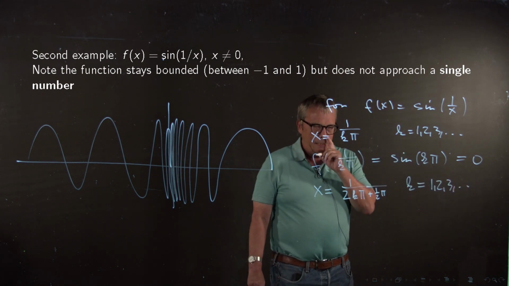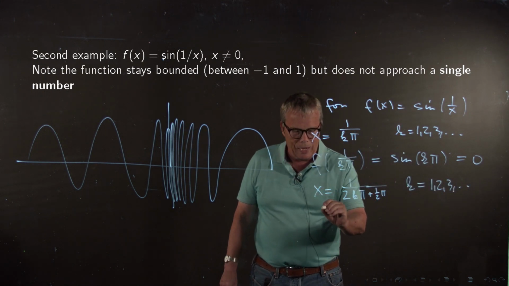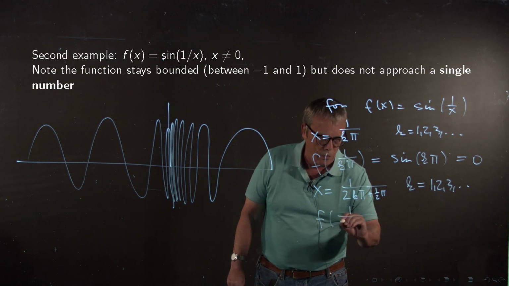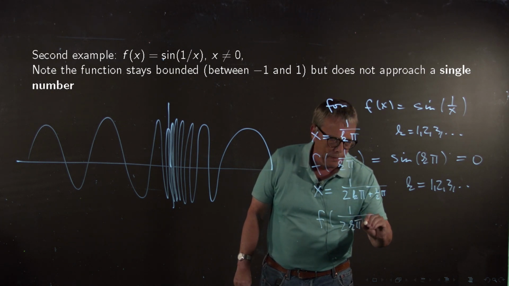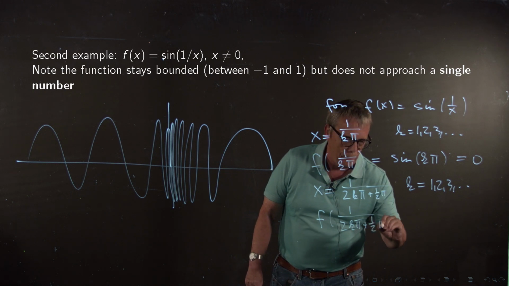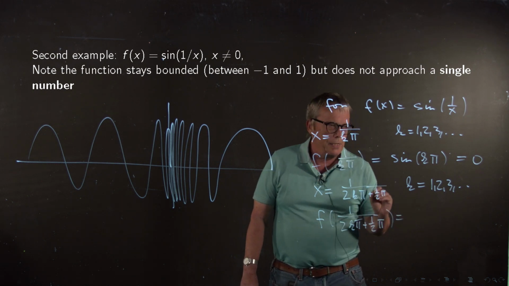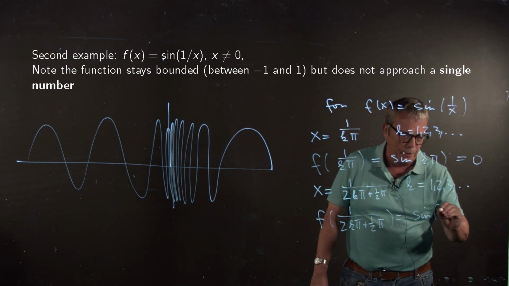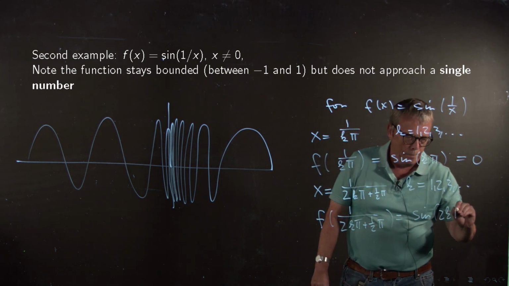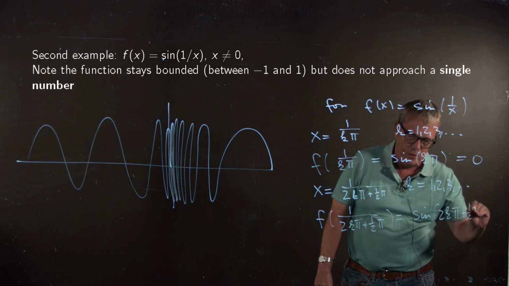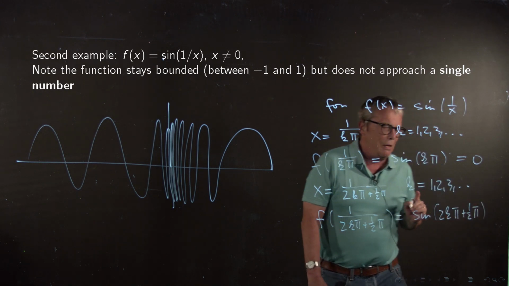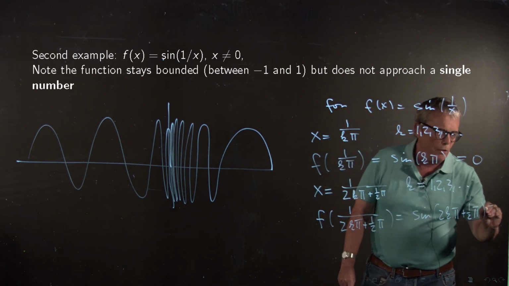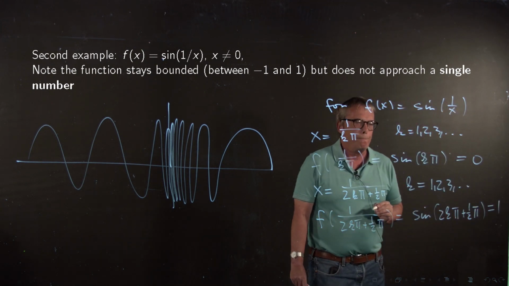In this case, we have f of 1 over 2k pi plus 1/2 pi equal to sine of, taking the reciprocal, 2k pi plus 1/2 pi. Now, if you take an even multiple of pi and you add 1/2 of pi, the sine of it will always be 1.